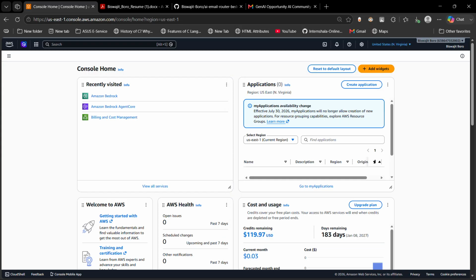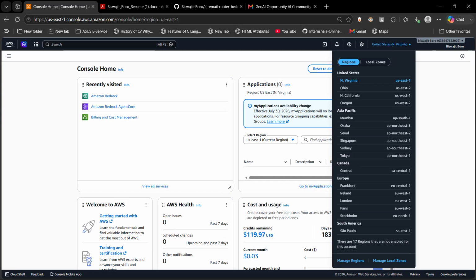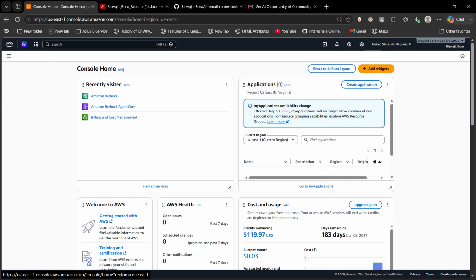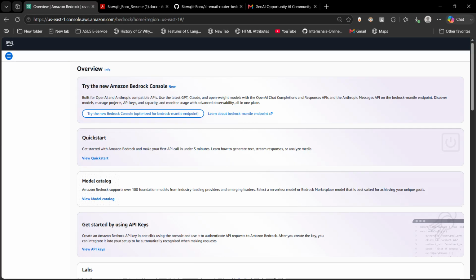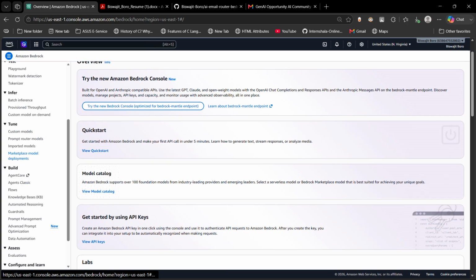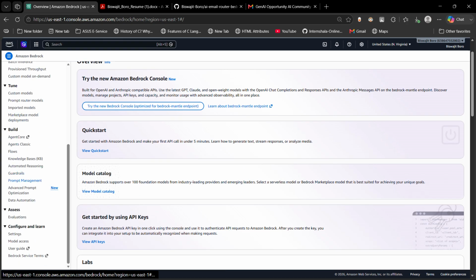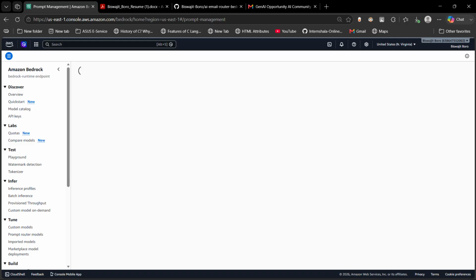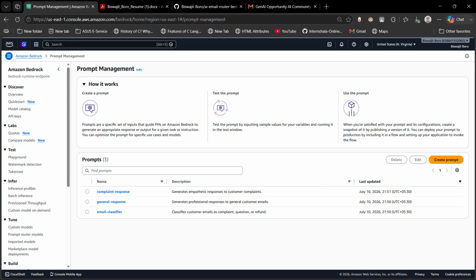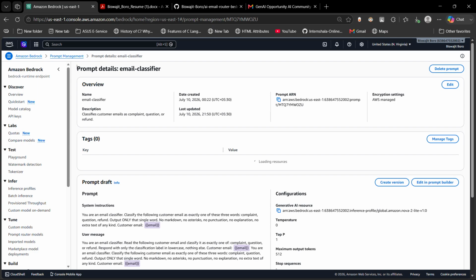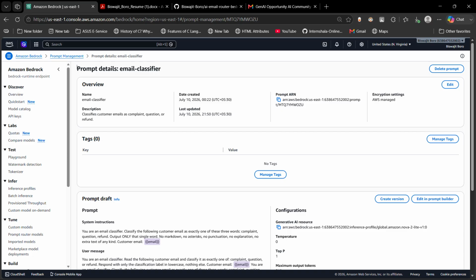For the AWS setup, I'm using the region Virginia, US East 1. Since I'm using Amazon Bedrock, let's visit it. Under Amazon Bedrock, for this project, I have built, under prompt management, a classifier prompt. This is the email classifier. So this is the classifier prompt.